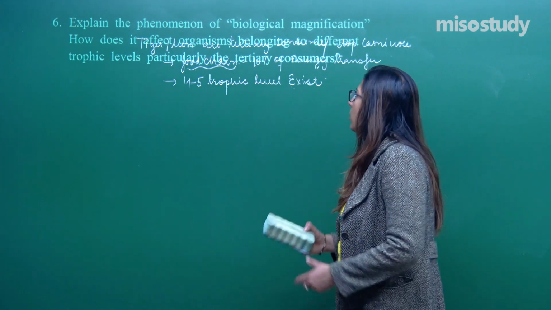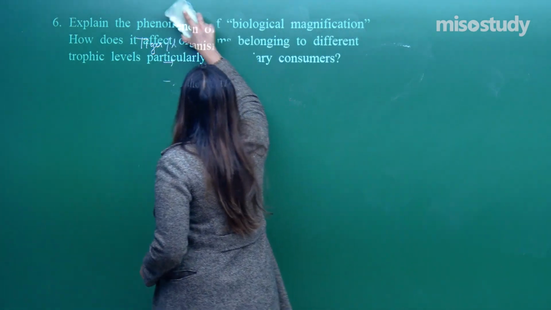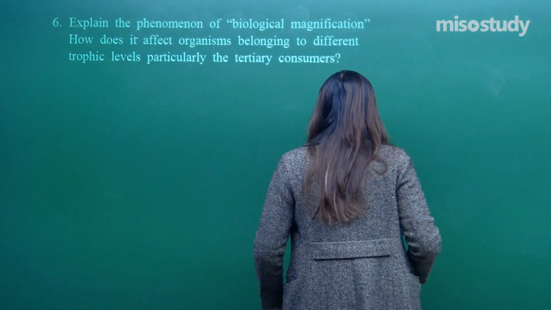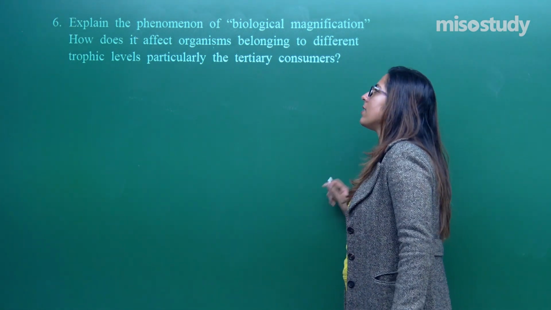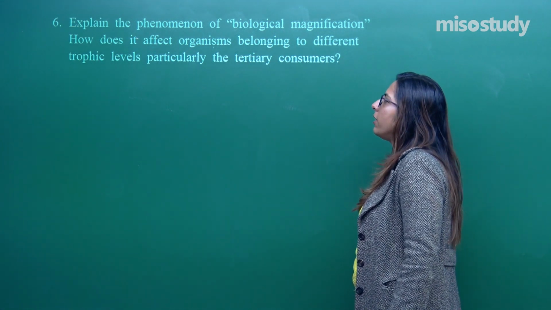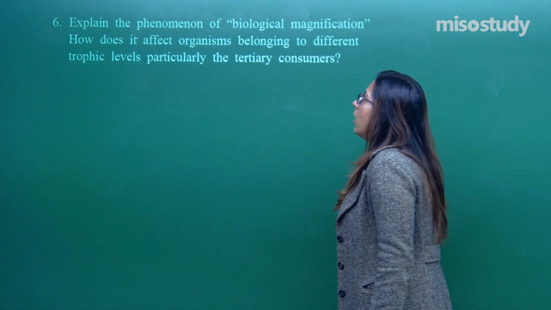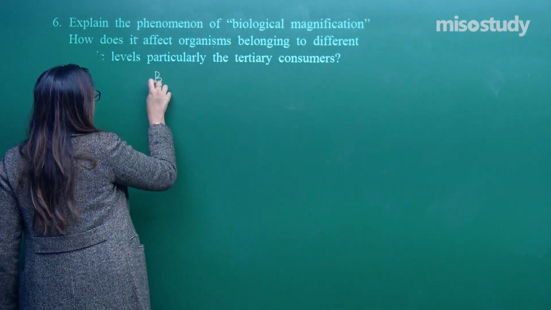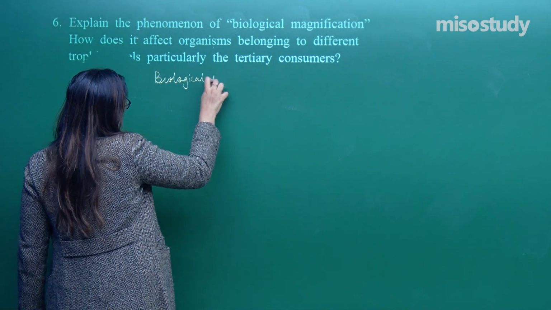So, students, let's move on to the next question, question number 6. Explain the phenomenon of biological magnification. How does it affect organisms belonging to different trophic levels, particularly the tertiary consumer? Now, let's talk about the very important phenomenon, that is biological magnification.